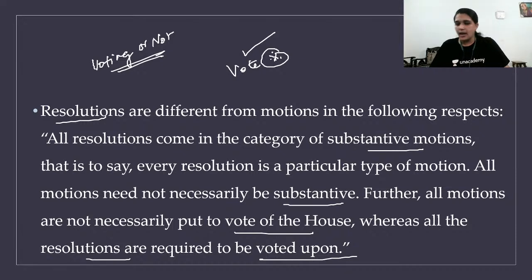Clear, guys? Any doubt in today's session? Very important concepts. Please do compare and study. Don't just study by itself. Just compare different motions, which is in Lok Sabha, which is in Rajya Sabha. All these things, comparison should be done. Okay. Thank you so much.